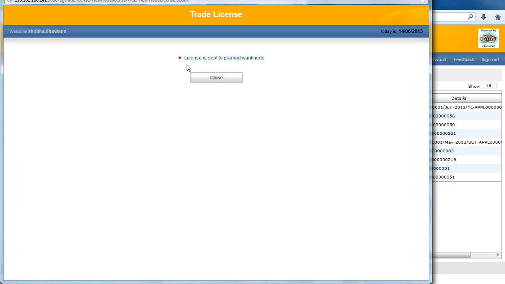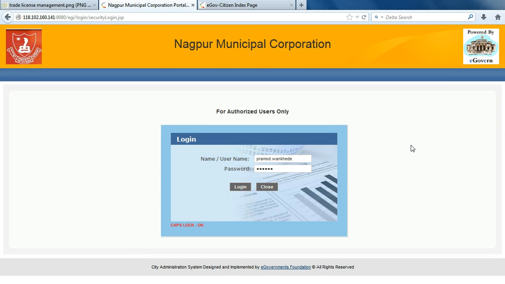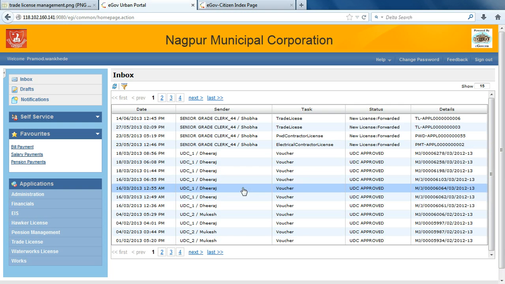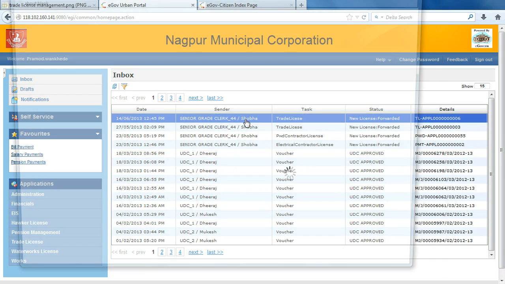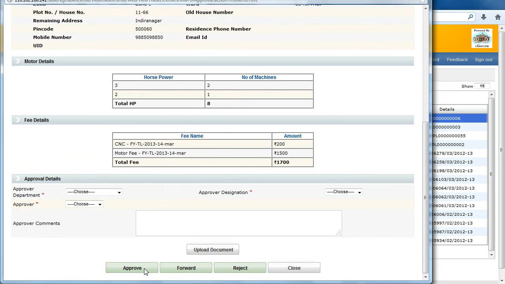Here you can see the license is sent to the superior. At this point of time, the trade license fees were calculated by the system automatically. I am logging in as approver to approve the application. I am clicking on the application, clicking on approve.